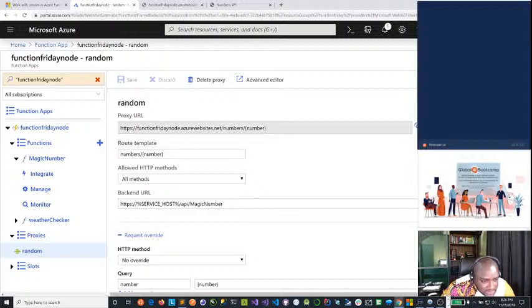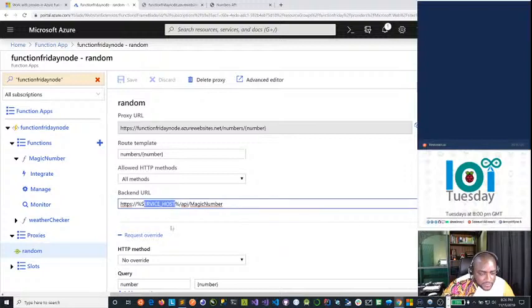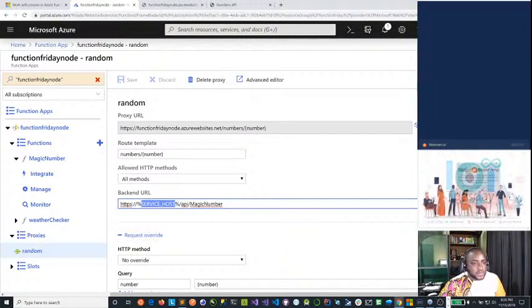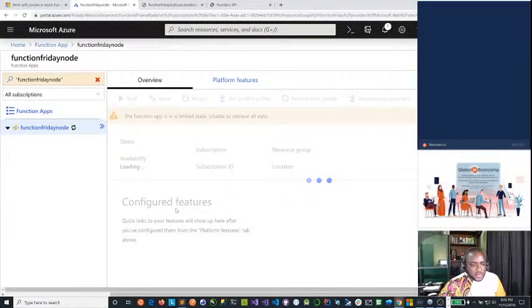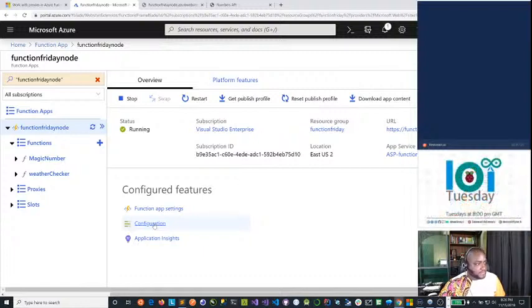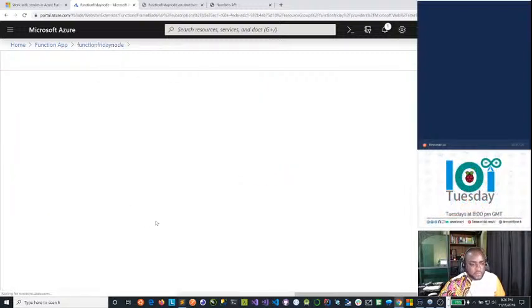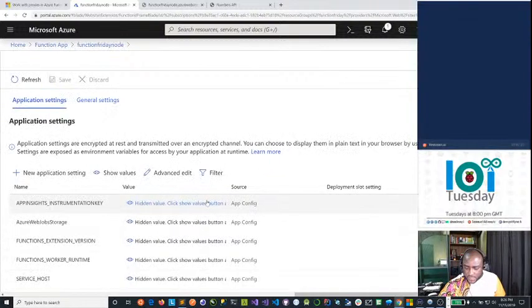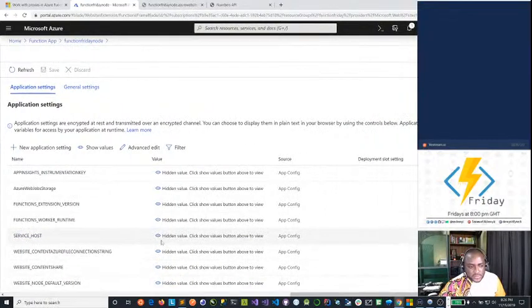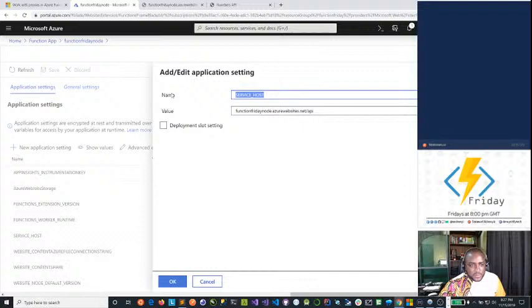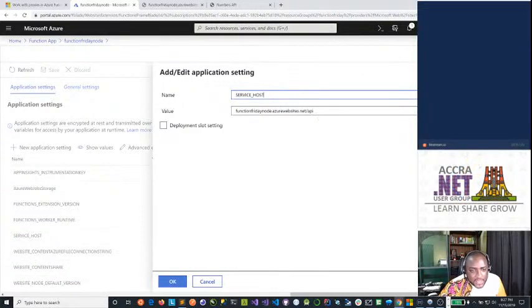Service host, let me see if the slashes are correct. Service host slash slash API. So let's be very sure we have this. Let's go back here, functions node and configuration, and I'm going to reduce this a bit so I can get to service host. So let's actually edit it, make sure we are getting the right name, so function Friday API.